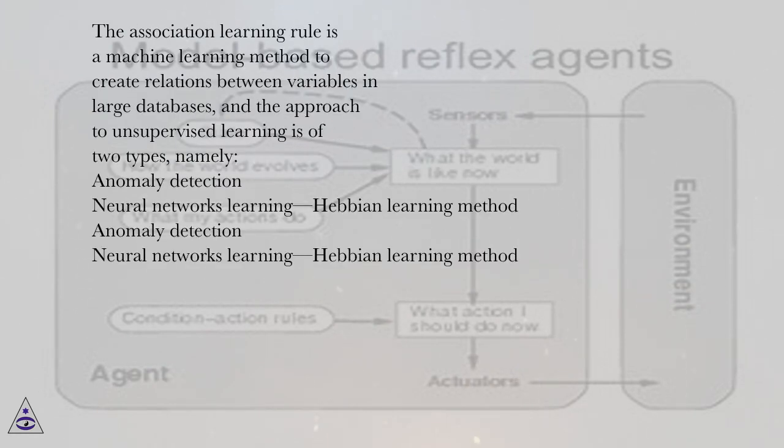The association learning rule is a machine learning method to create relations between variables in large databases, and the approach to unsupervised learning is of two types, namely anomaly detection and neural network learning, the Hebbian learning method.